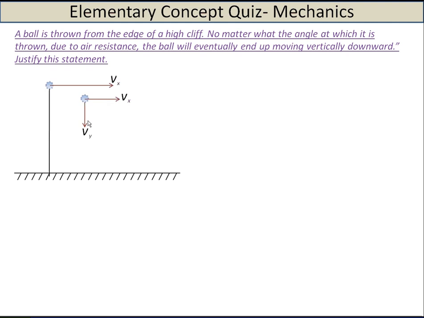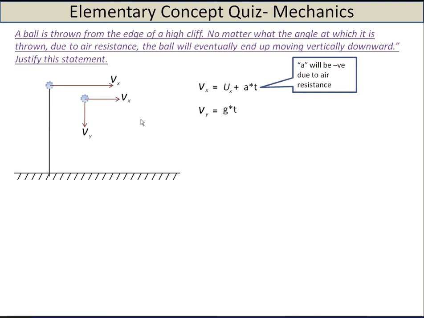But just after you release the ball, due to the gravitational pull, there will be a downward component of velocity too, which is Vy. So Vx is given by ux plus at. A is the acceleration. In this case there will be deceleration, because the air resistance will cause the ball to slow down, whereas Vy, that is the downward velocity, will keep on increasing due to g, the acceleration due to gravity, which is positive.